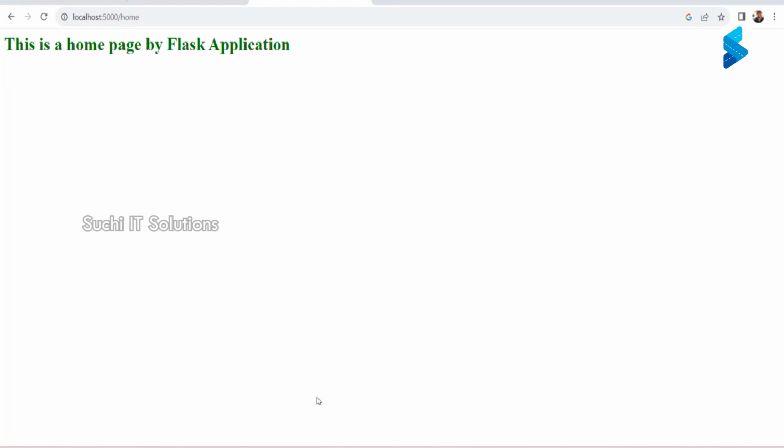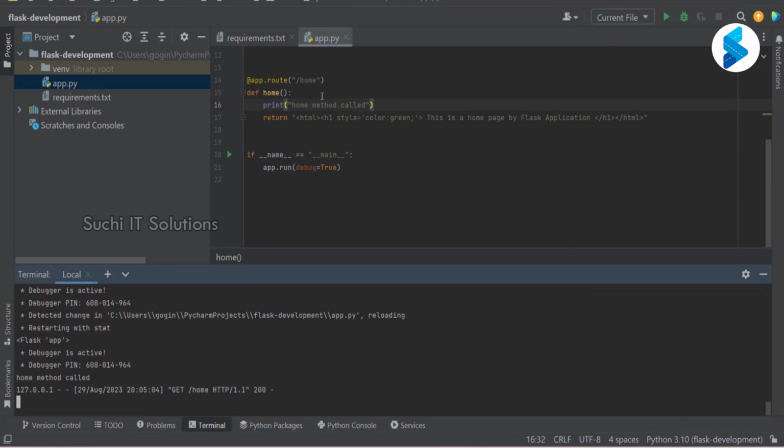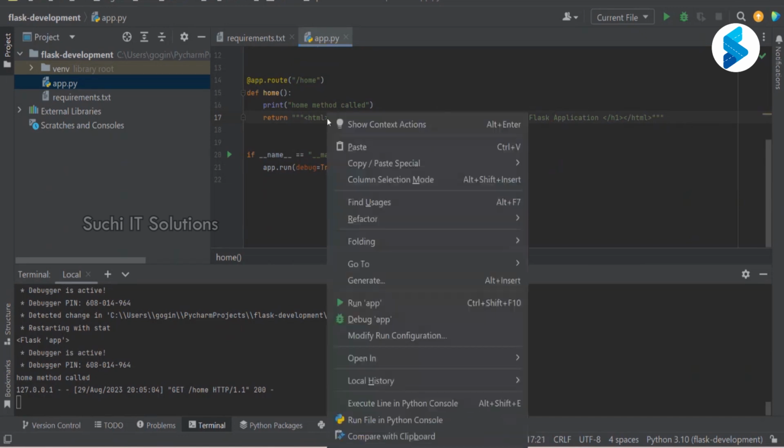Now I'm going to add one more thing to that. I'm going to add a multi-line string so that I can write the HTML properly. This is my H1.